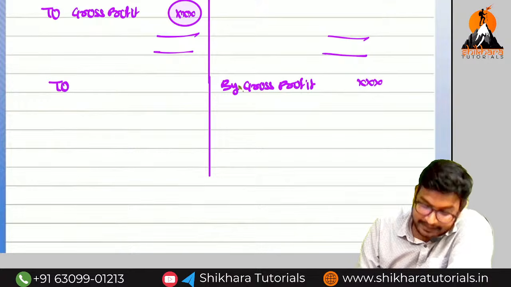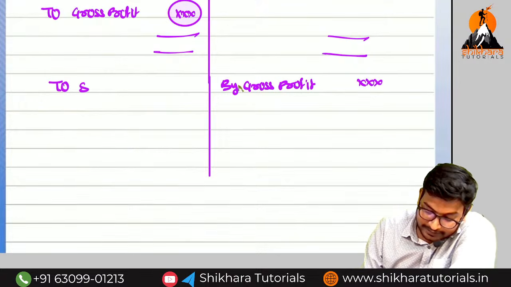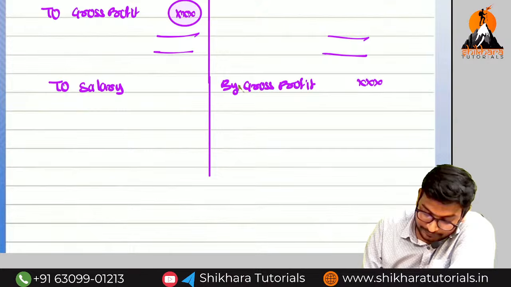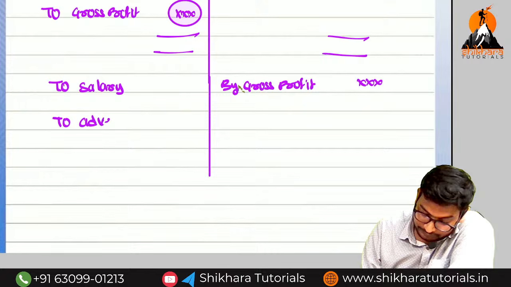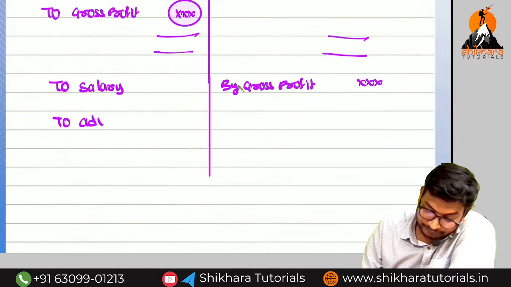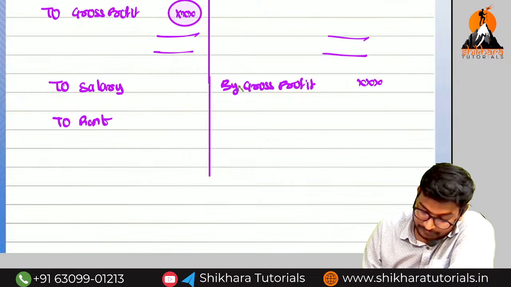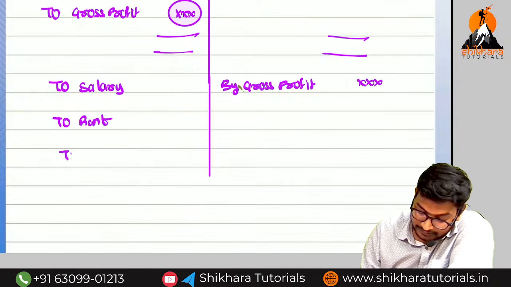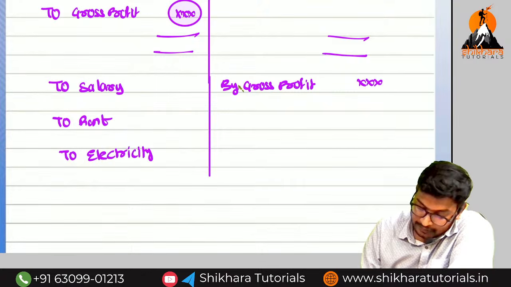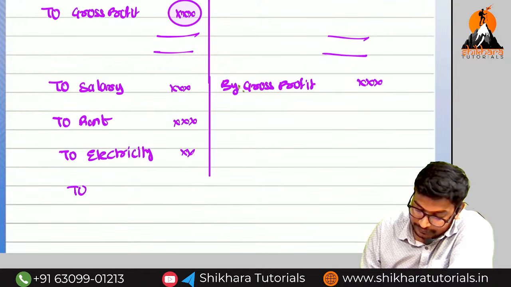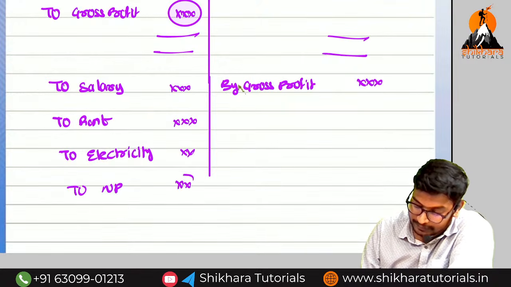Here we are having certain expenses. I am taking certain expenses like salary, advertisement, rent, and next we are having electricity. That kind of expenses are there. If you reduce them, then what will we get, ma? Net profit is the balancing figure.